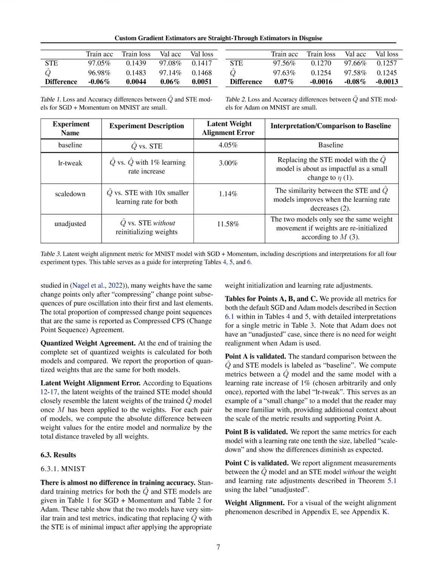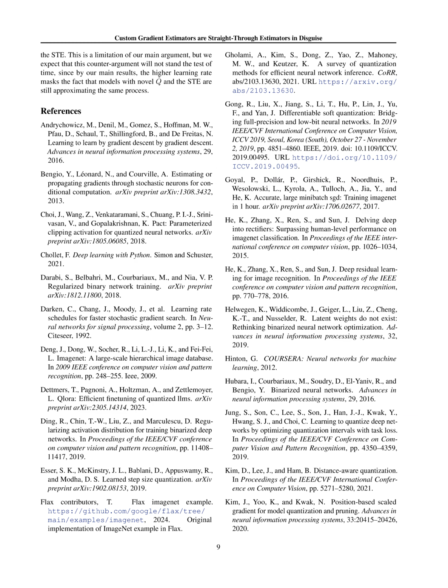The main metrics used to validate the claims of the proposed method include compressed change point sequence agreement, quantized weight agreement, and latent weight alignment error. These metrics demonstrate that the q-hat model and the STE model train almost identically, with minimal impact, after applying appropriate weight initialization and learning rate adjustments. The results show that the difference between the two models diminishes as the learning rate decreases.